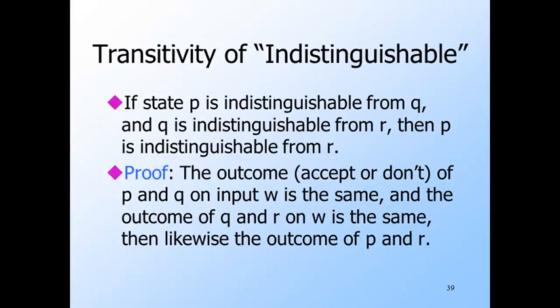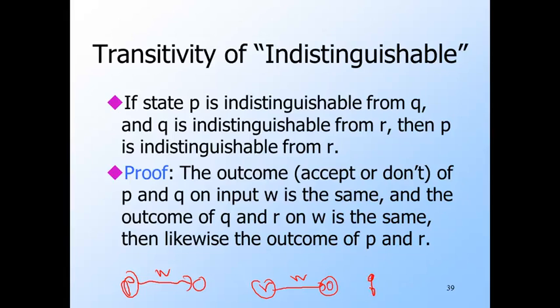This point may be obvious, but we're going to need it in what follows. If there's no string W that distinguishes states P and Q, and there's no string that distinguishes Q from R, then how could some string W distinguish P from R? That would mean that some string W leads one of P and R to a final state and the other to a non-final state. Let's say R leads to a final state. So here's W leading P to a non-final state, and here's R, and on the same W it gets to a final state. But then W also distinguishes Q from either P or R.